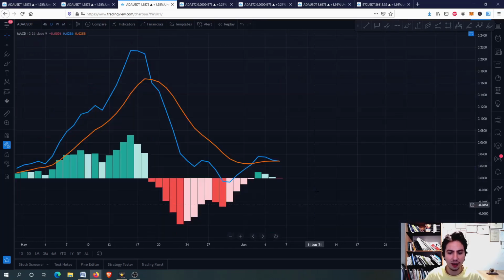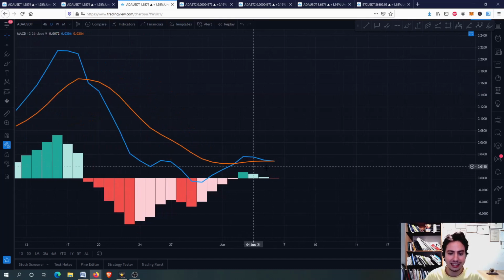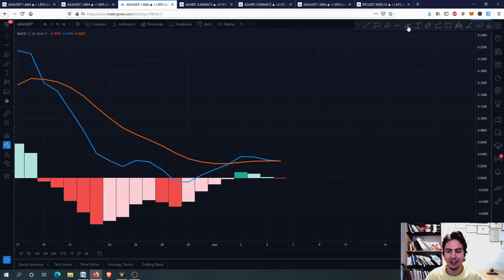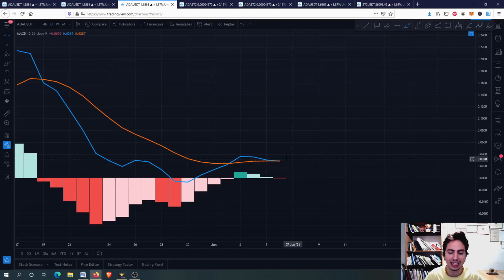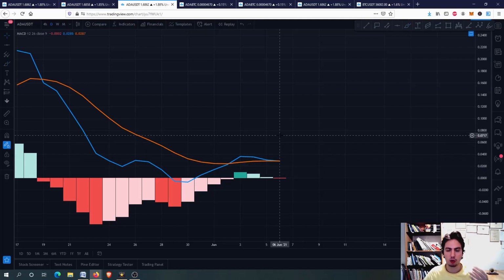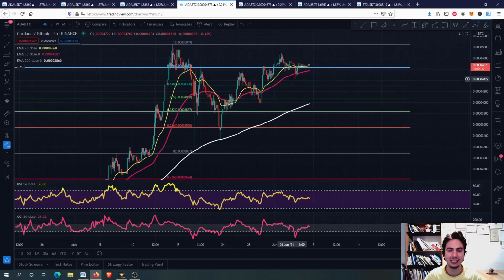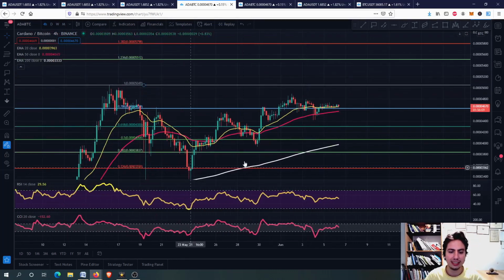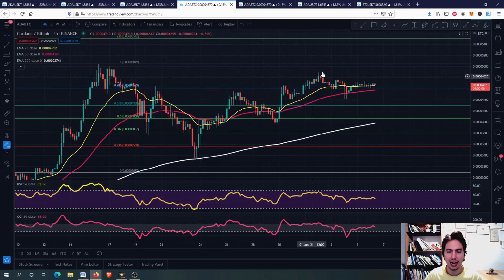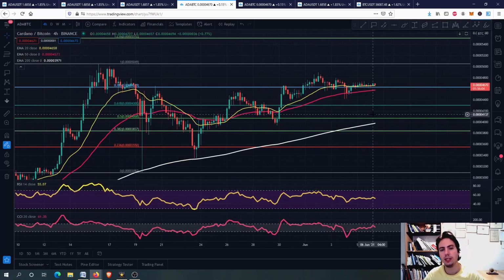For ADA, the MACD is fighting to stay above or not of the signal line, the orange line here. The indecisiveness for the midterm for ADA, whether to go down or upwards, we will see about that. Right now we have no bearish signs, we have no strong buying opportunity for the midterm. However, for the short term we are looking good because of the MACD, because, guys, of many other signs, and of course because of ADA against Bitcoin. This is the reason we are going upwards, guys. This is the reason we outperform, because we are going upwards against Bitcoin. We outperform Bitcoin, therefore ADA against USDT is going good.